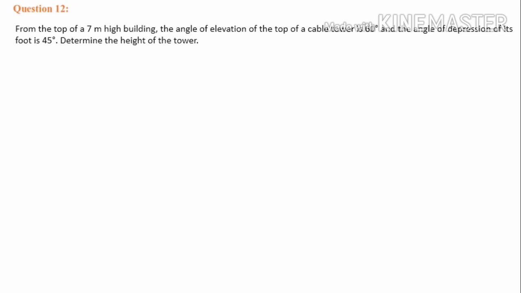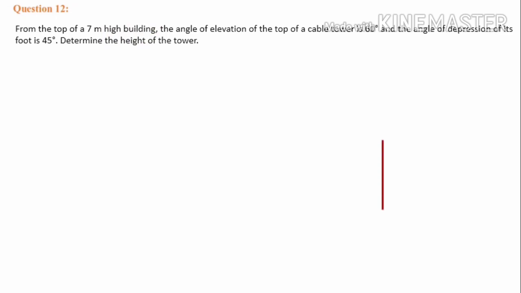After reading the question, you must evaluate the heights of these two buildings. You must compare which one is higher. A person is standing on the top of a building, and from the top of the building the angle of elevation is mentioned. That means if the person is looking up, the cable tower must be taller than the building.